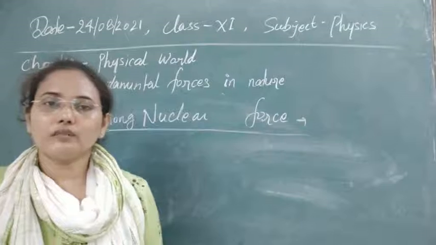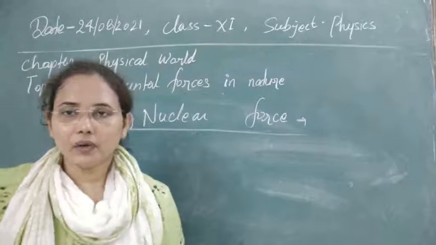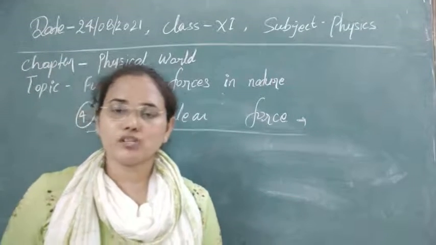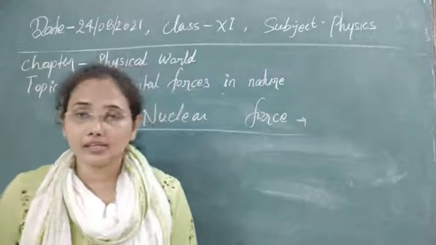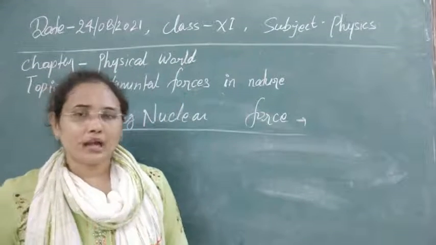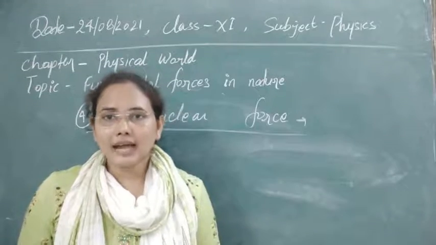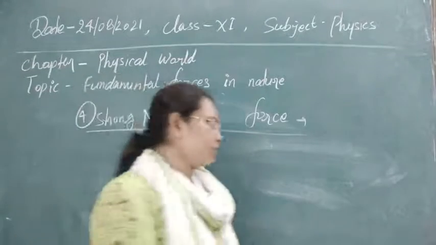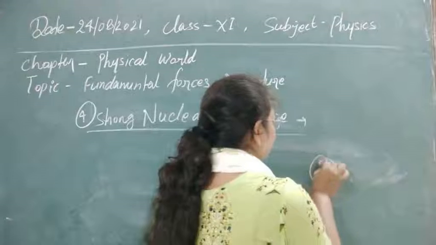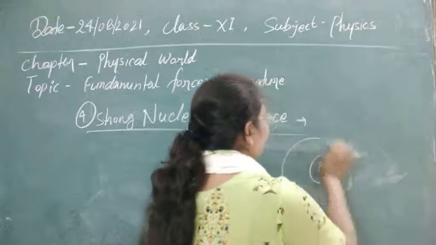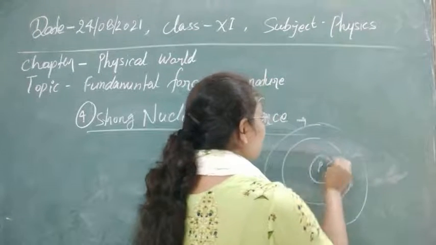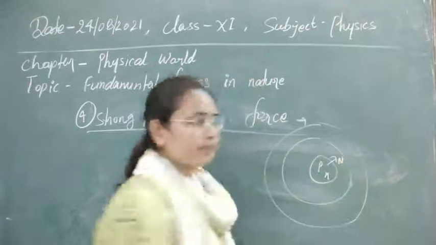What is this strong nuclear force? First of all, there is a limitation: this force appears only in the nucleus. You know the atomic model. In atoms, we have a positive core, and in that core, protons and neutrons are present, and electrons are revolving around this core. This core is known as the nucleus.